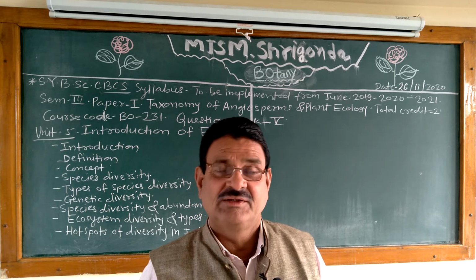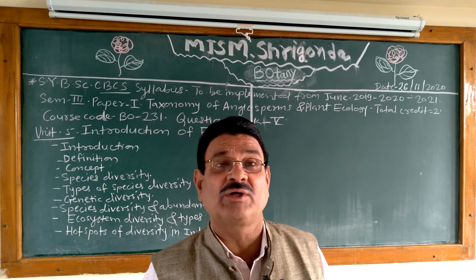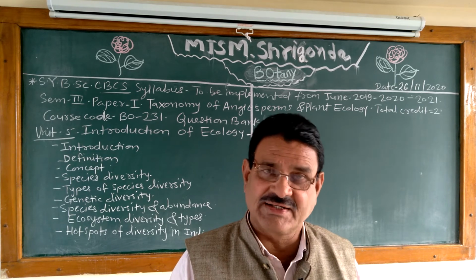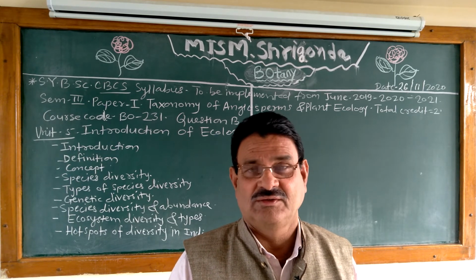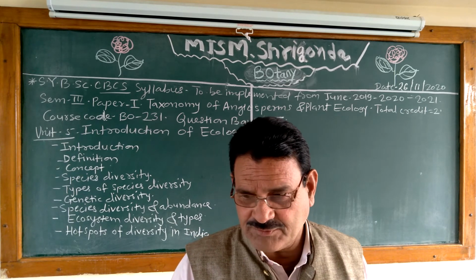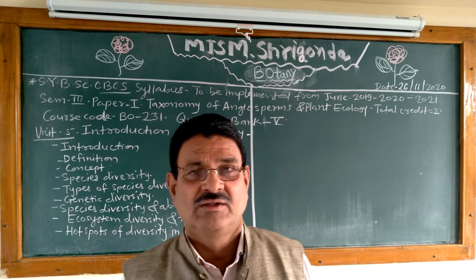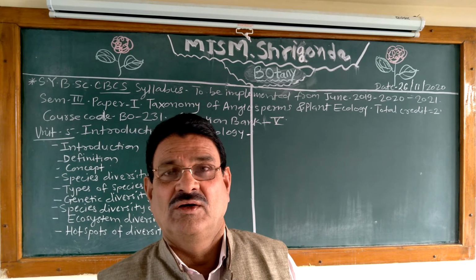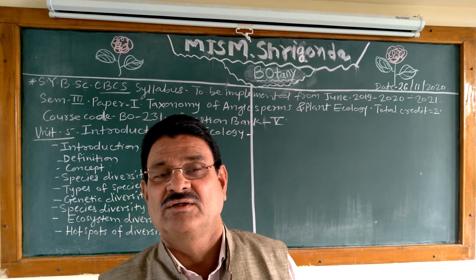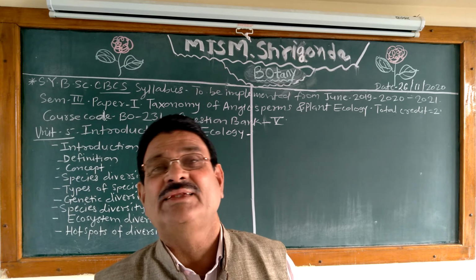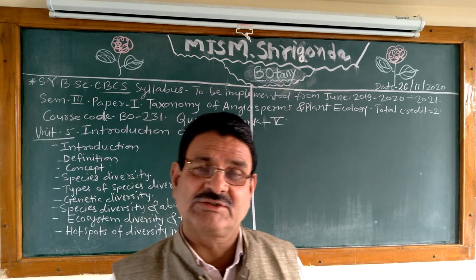List the biodiversity hotspots in the world, that is, list the 36 hotspots. List the biodiversity hotspots of India, give the regions, give the plants, give the height of those hotspots, what plants occur in those hotspots, why they are called hotspots, what is the concept of hotspots.